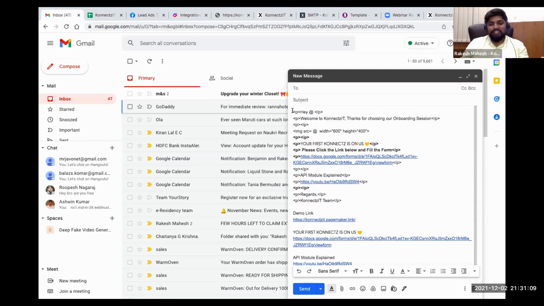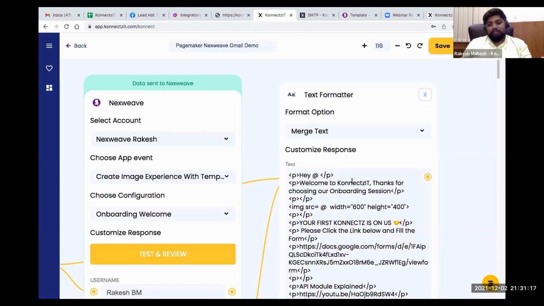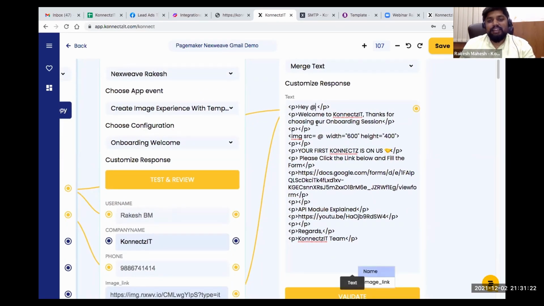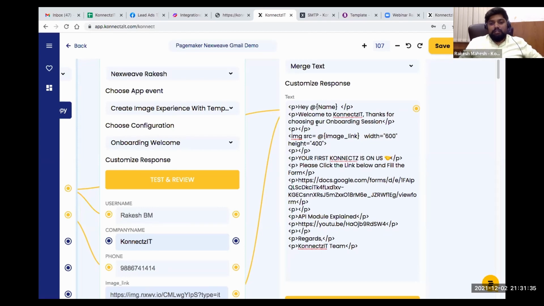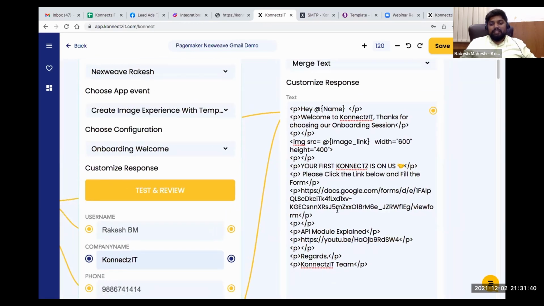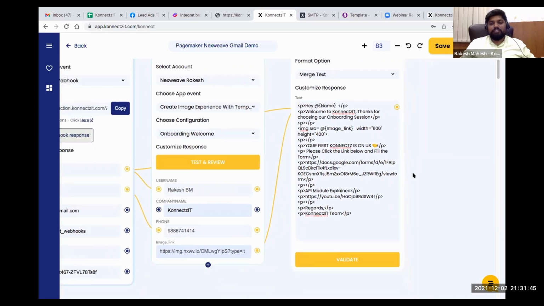So basically I can share this template as well. So a very simple HTML template where I'm just displaying this particular name. So what it actually does is, when I select @ name, it says welcome to Connexit, thanks for choosing, and it actually displays the image, basically using an image tag. So I'm just using this particular HTML, and I just shared a couple of links, and I will show you what that link is, and I'll explain it.